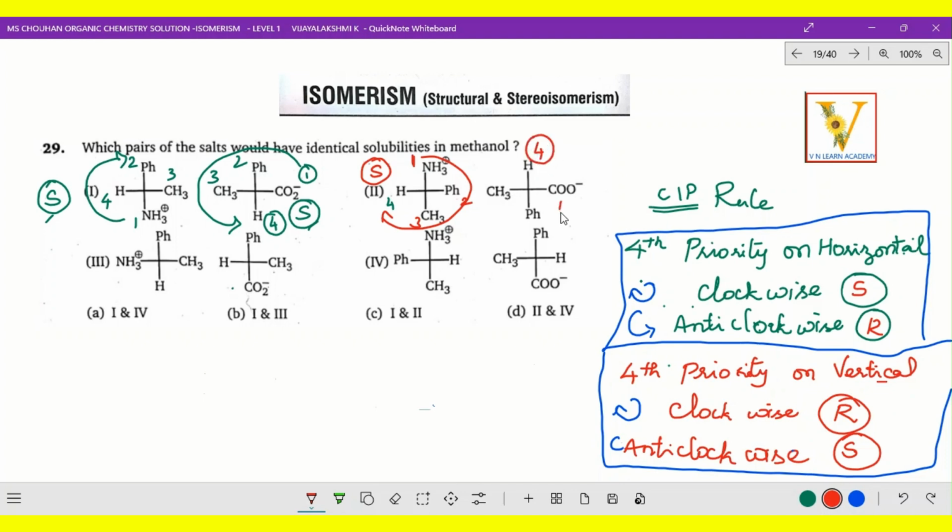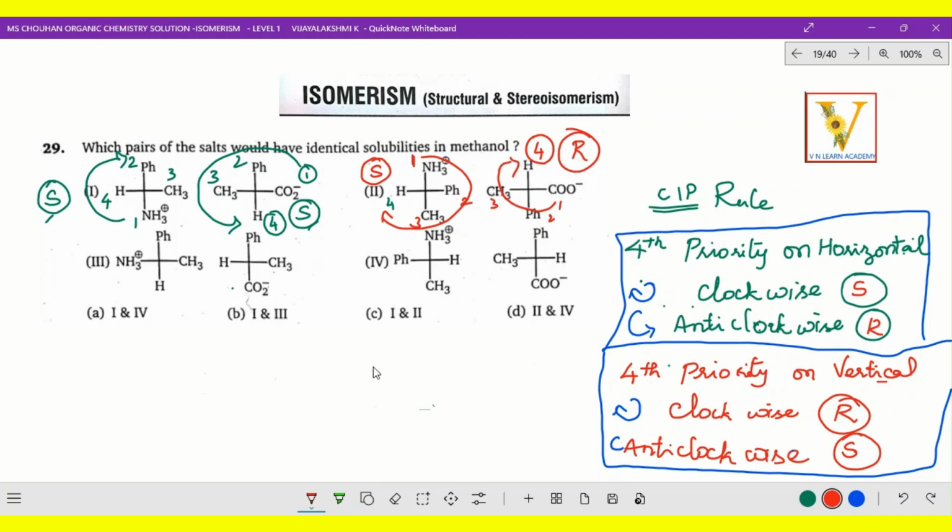So that means this is 1, this is 2, and this is 3 and 4. So that means this is anti-clockwise. So this is anti-clockwise or clockwise. 1, 2, 3, 4. So that is clockwise. So clockwise, fourth priority is there on vertical, clockwise means it is R. So this is S configuration, this is R configuration, this is clockwise.